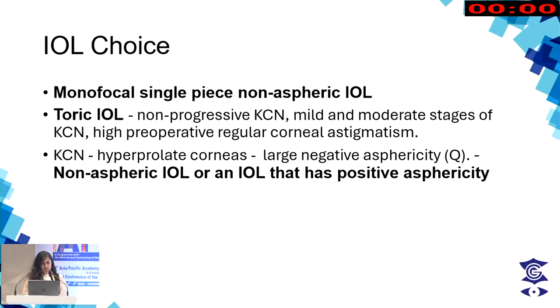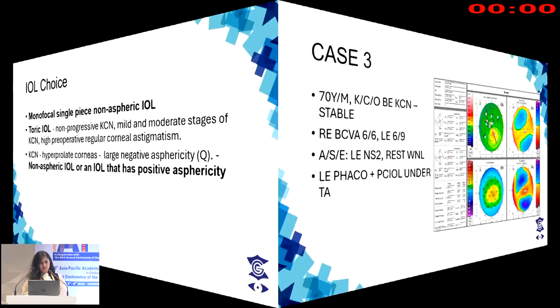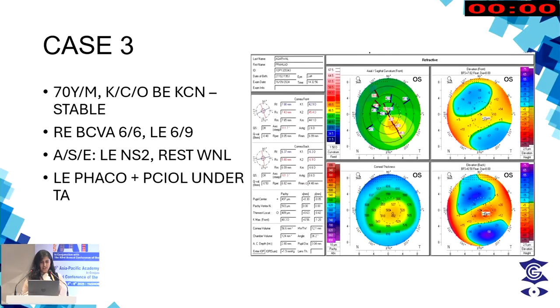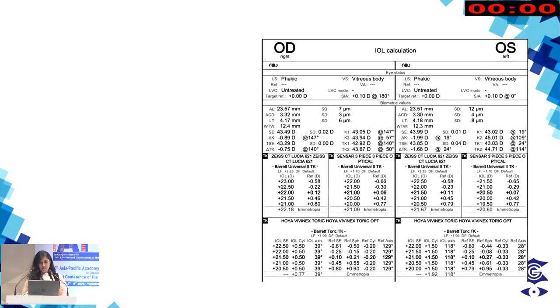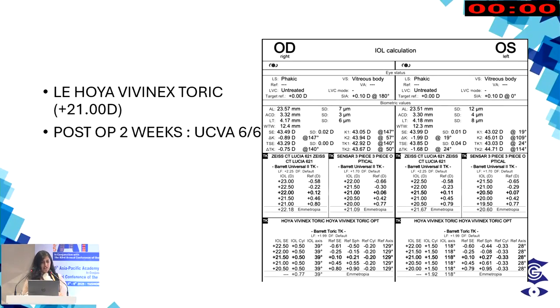Now, the IOL of choice is a monofocal single-piece aspheric IOL. We should avoid non-aspheric IOLs. We can also consider toric IOLs if it's a non-progressive keratoconus. I'll just briefly go through this case, which is both eyes keratoconus stable, left eye having more cataract, and you can see in the Pentacam it is a pretty regular cornea. So we opted for the Barrett Toric TK to undergo a toric IOL implantation. After the surgery, the patient had no residual refraction with uncorrected visual acuity of 6/6.